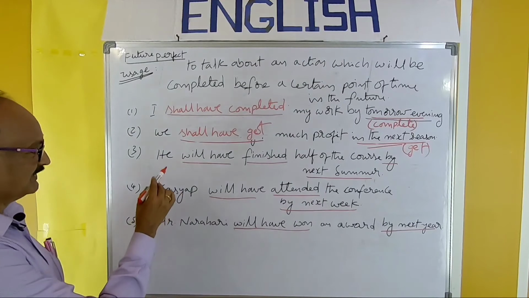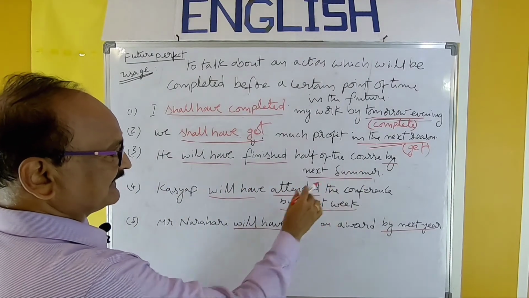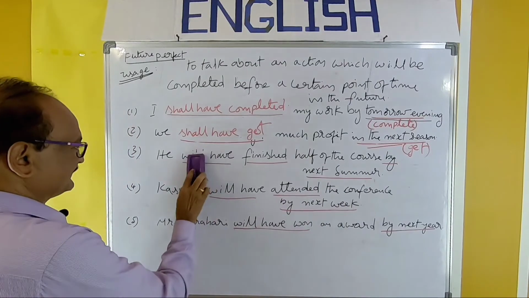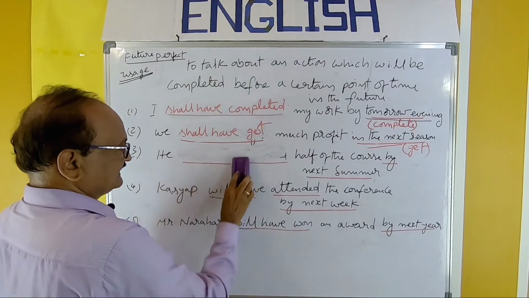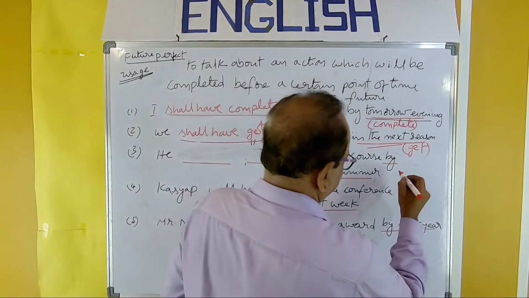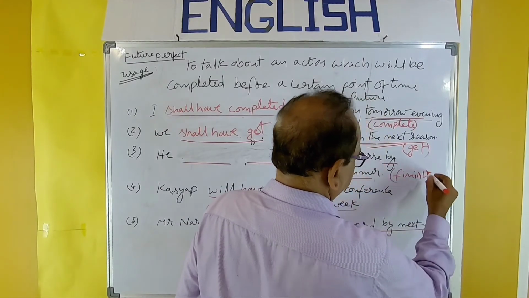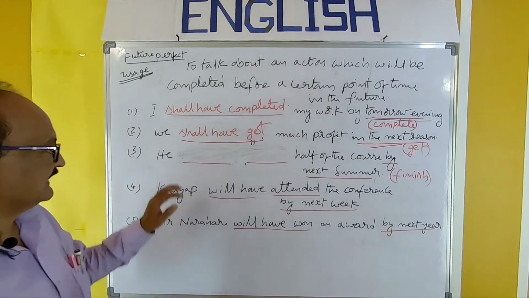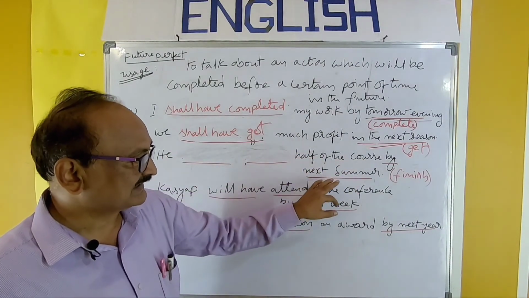So next example. He will have finished half of the course by next summer. Will have finished. This part is blank. Finish may be the verb. He dash half of the course by next summer.